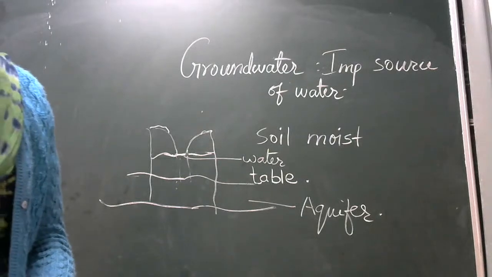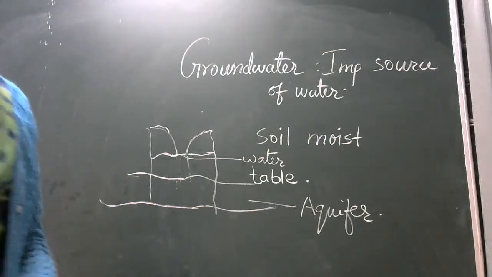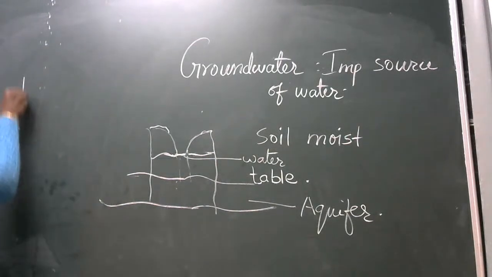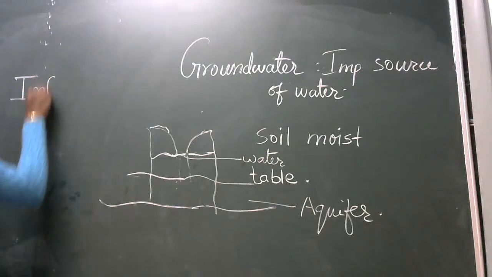The process of seeping water into the ground is called infiltration. Now, these are all different processes, students.